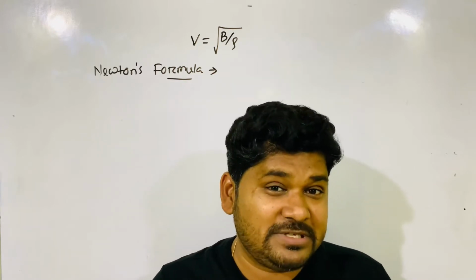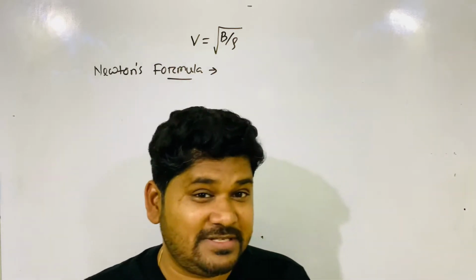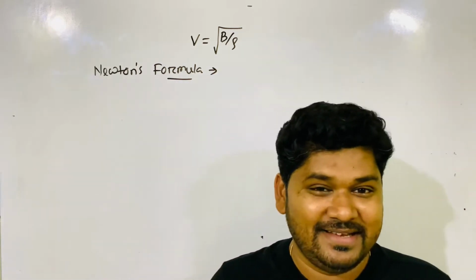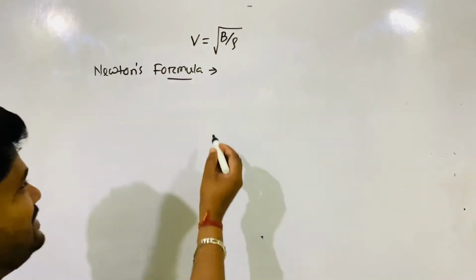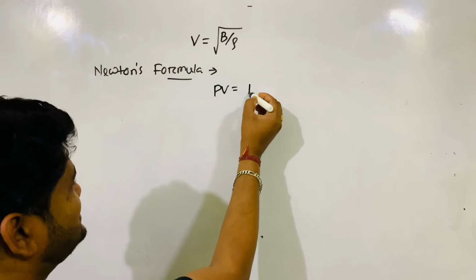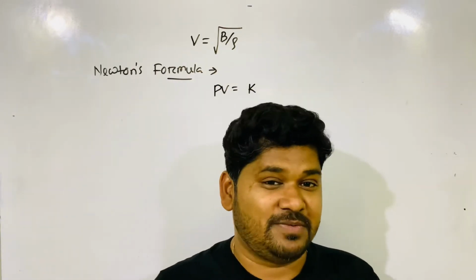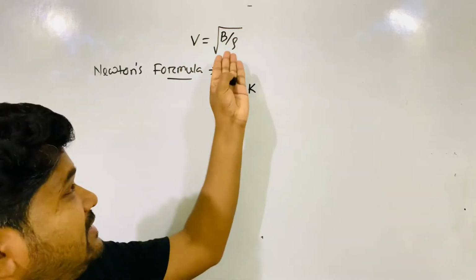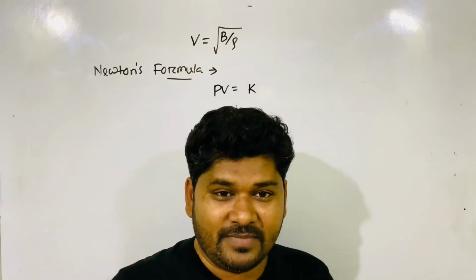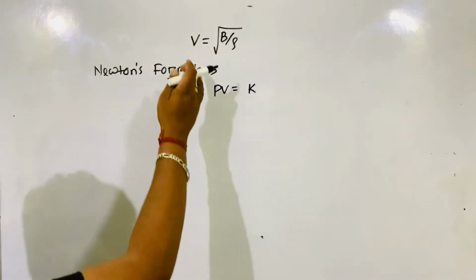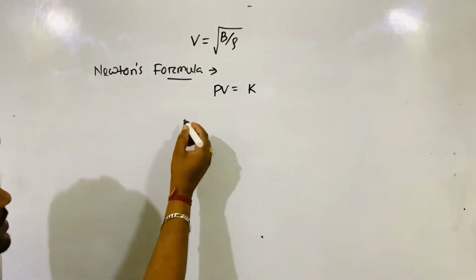Okay, if it is an isothermal process, it must obey the equation of state. What's the equation of state of an isothermal process? You have read it in thermodynamics. The answer is coming to your mind: good. Sir, PV is equal to constant, PV = K. This is the equation of state of an isothermal process. Now let's modify this original expression to Newton's formula. Let's convert the equation of state PV = K to Newton's formula.